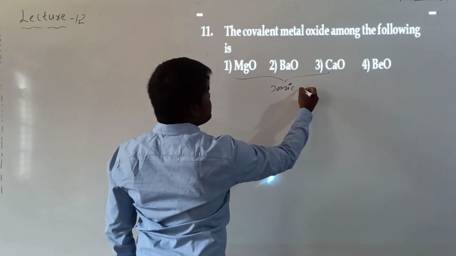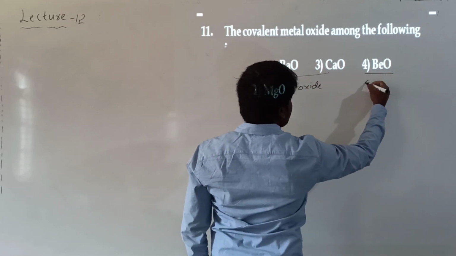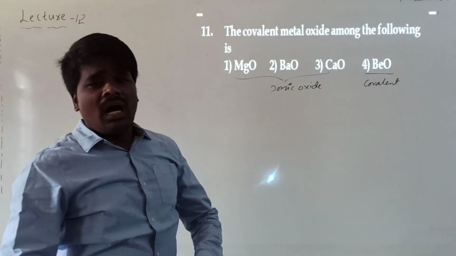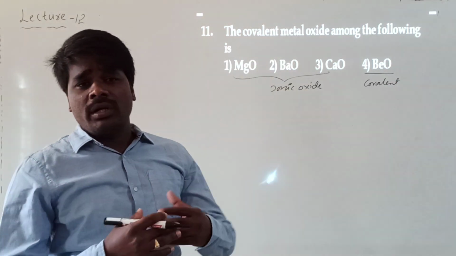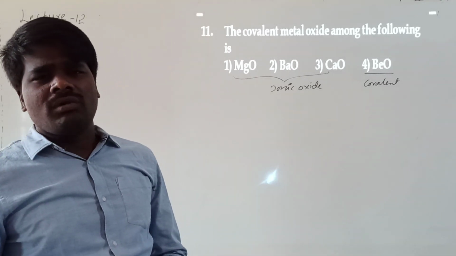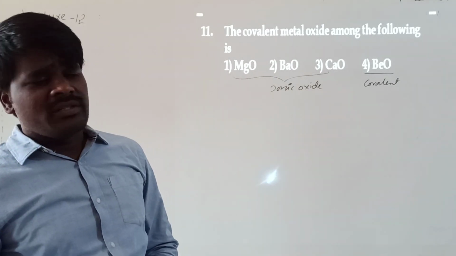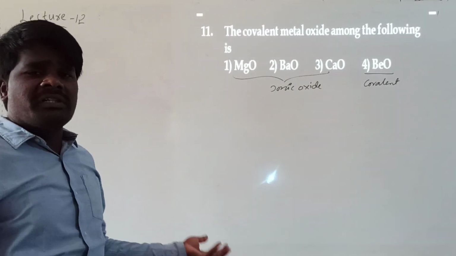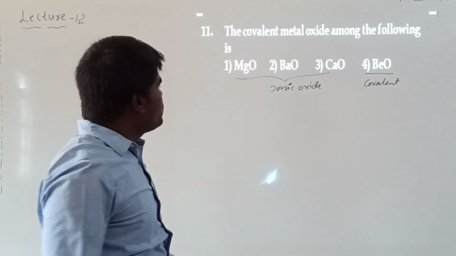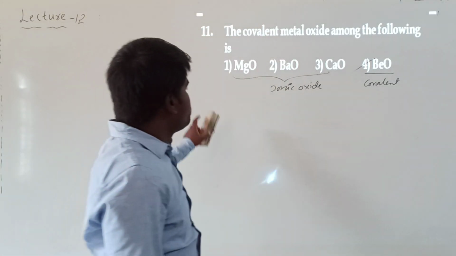Whereas beryllium oxide is a covalent oxide because of the smaller size, high nuclear charge and high polarizing power of beryllium. All the compounds of beryllium have covalent nature, and for that reason its oxide is also covalent, whereas the oxides of the other alkaline earth metals are ionic. So your answer will be beryllium.